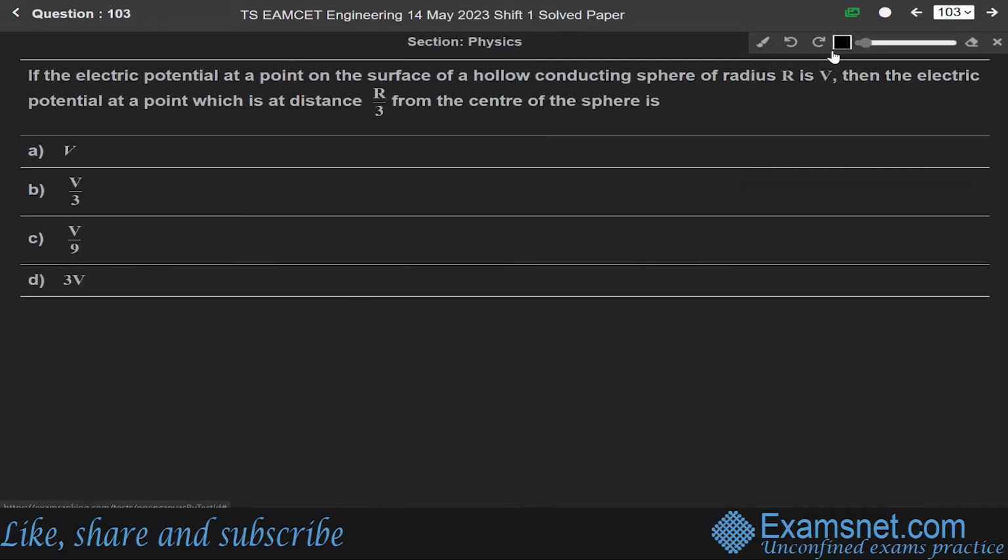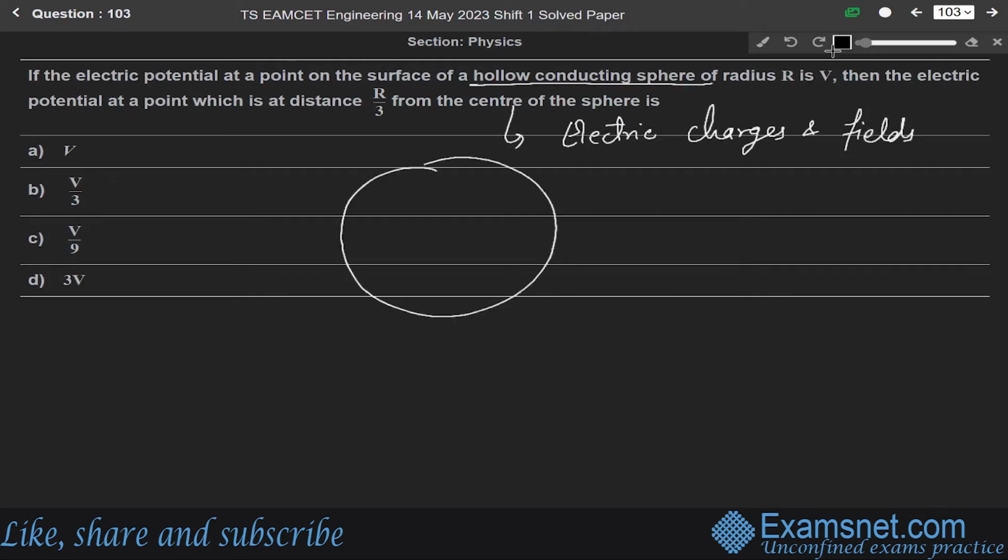Okay. Now next question. If the electric potential at a point on the surface of a hollow conducting sphere of radius r is V, then the electric potential at the point which is at distance r by 3 from the center of the sphere is. Okay. Since it is from the chapter of electric charges and fields, first of all, the question is asking about a hollow conducting sphere.